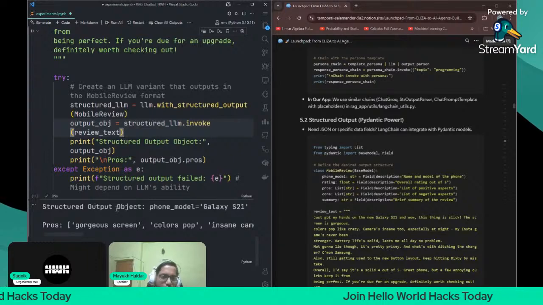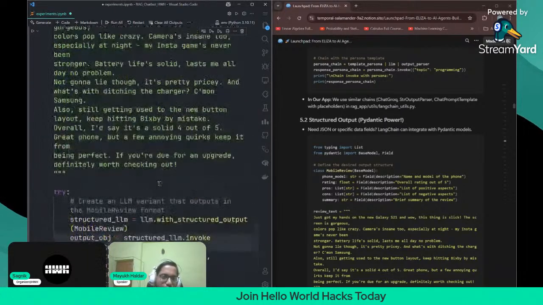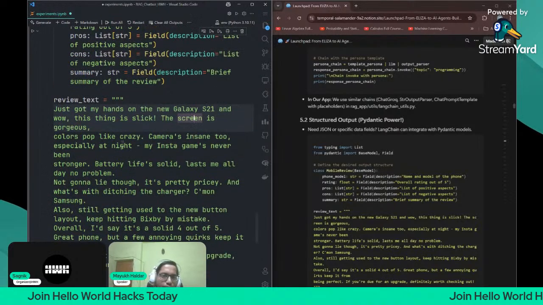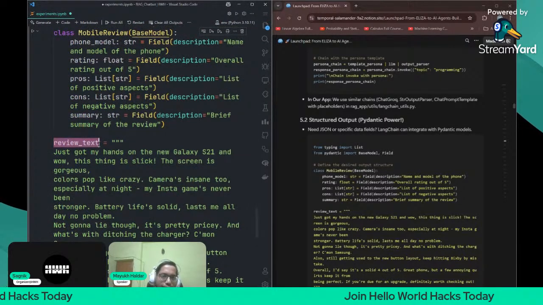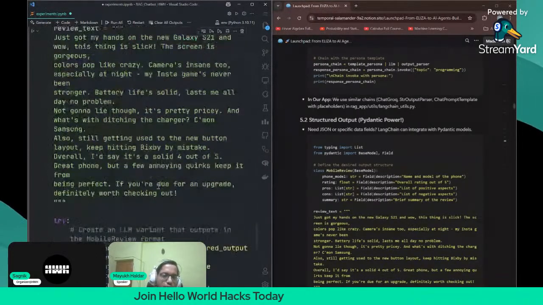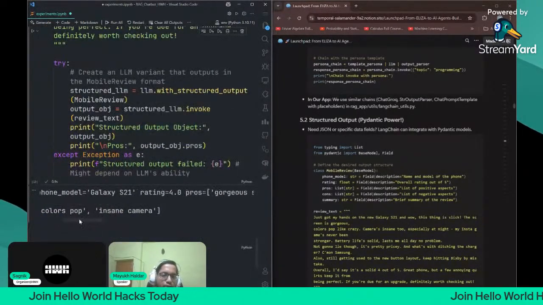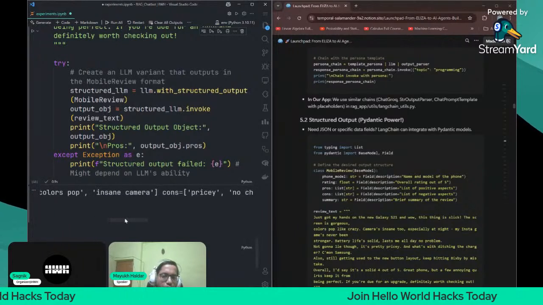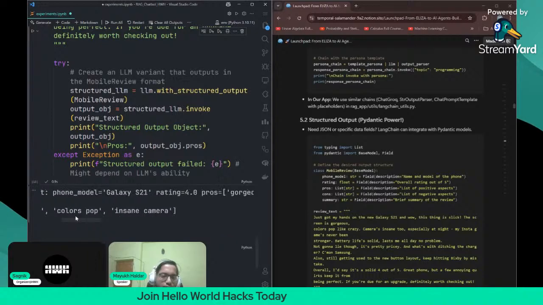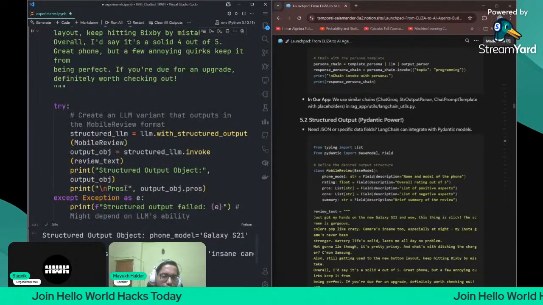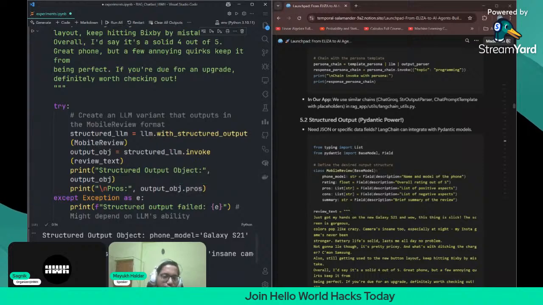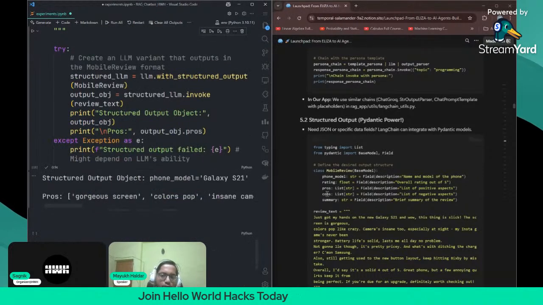Now it will give this structure, like the structured output object with phone model equals Galaxy S21. See, here it is Galaxy S21. So what it will actually do is review this text and give the output in the following format. That is the only thing you want. Simple. See, phone model, pros, then cons, then summary and everything. If you want to print the pros, we can access the attribute .pros and we'll get the pros. That's it. So that is the Pydantic power.